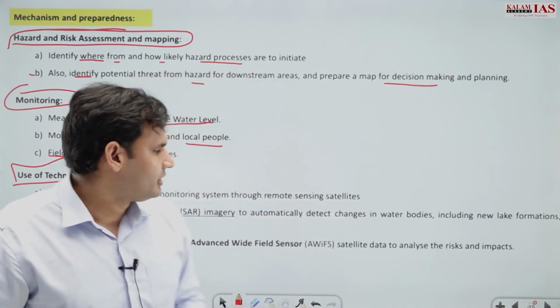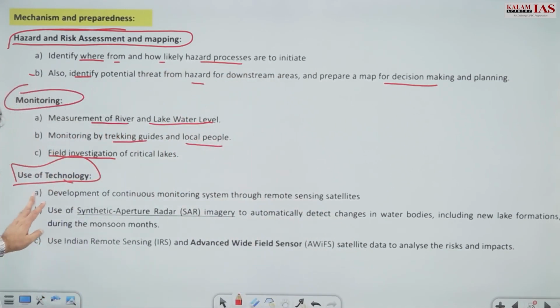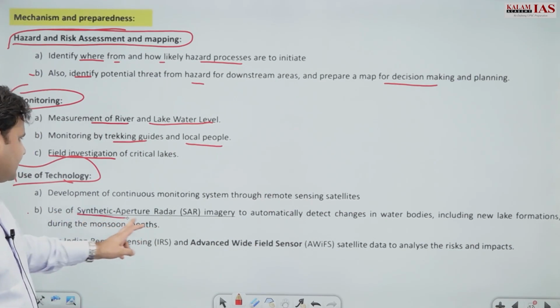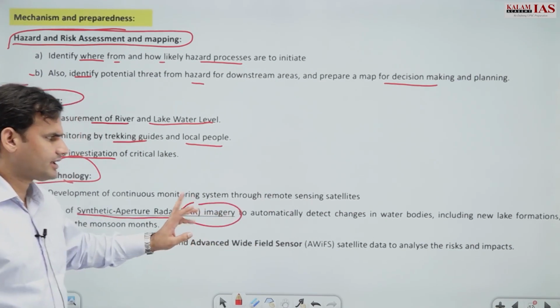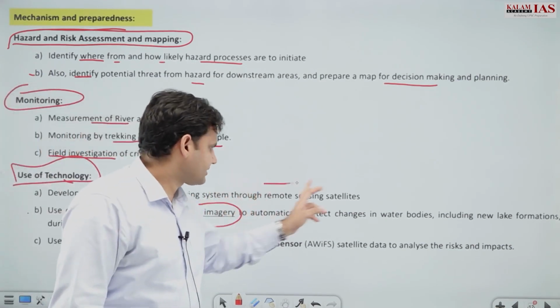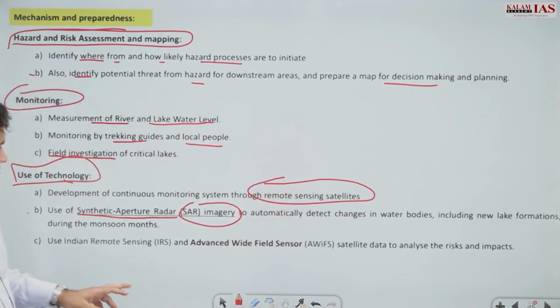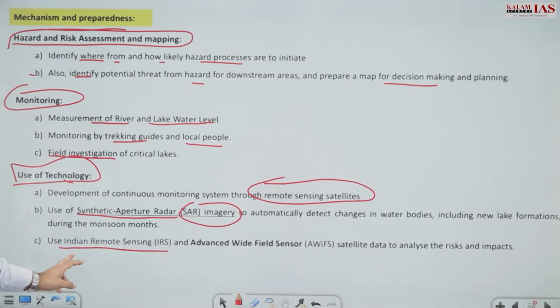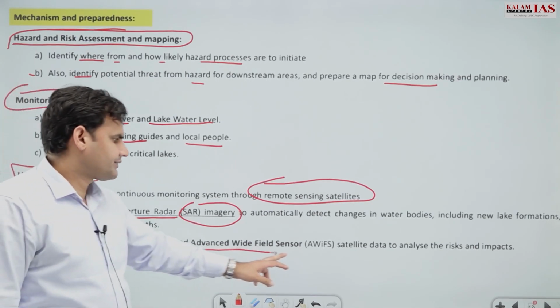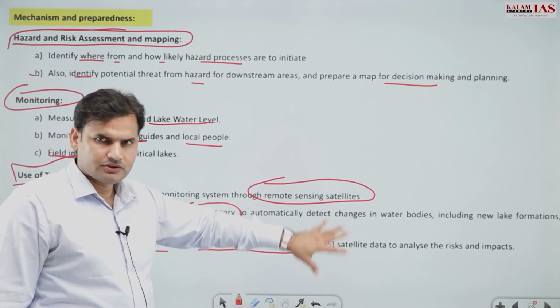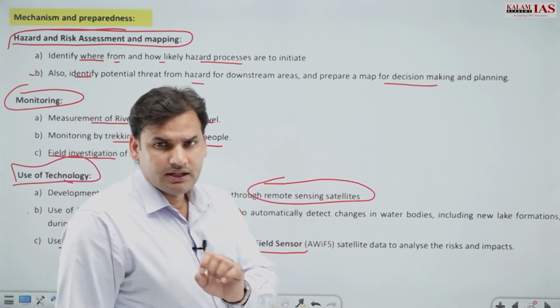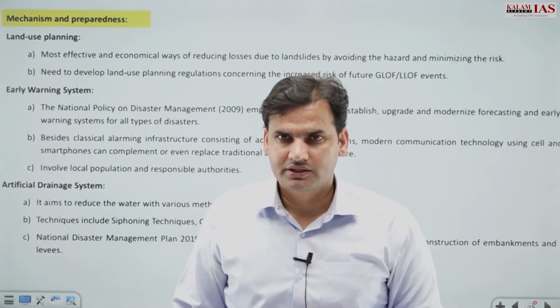So definitely use of technology, and you can mention synthetic aperture radar imagery, or simply remote sensing satellites, or you can mention the Indian Remote Sensing and Advanced Wide Field Sensor. So you can remember any one name and mention it in your examination.